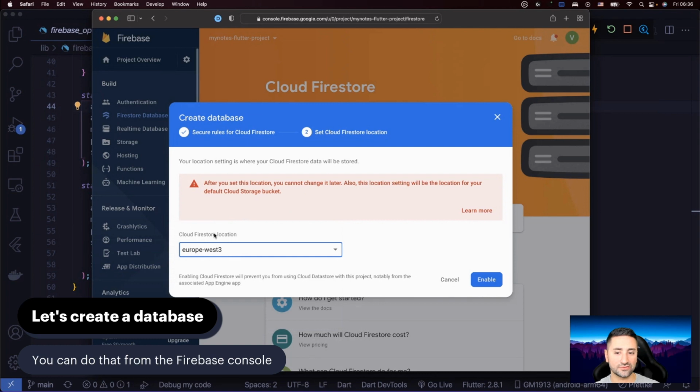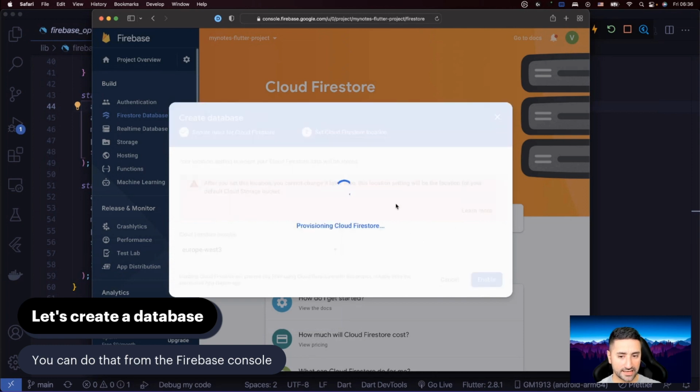So it's really good that Firebase is giving you the option to choose the location of your Firestore database. You may want to read more about this, and you can press learn more. But I'm just going to pick Europe West because I believe it could make more sense for me since I am located in Sweden. So choose a location that makes sense for you and then press the enable button.